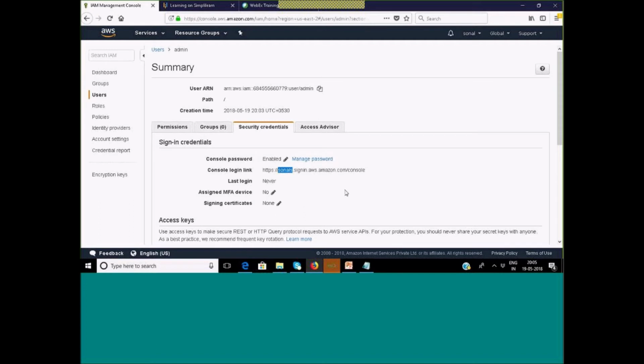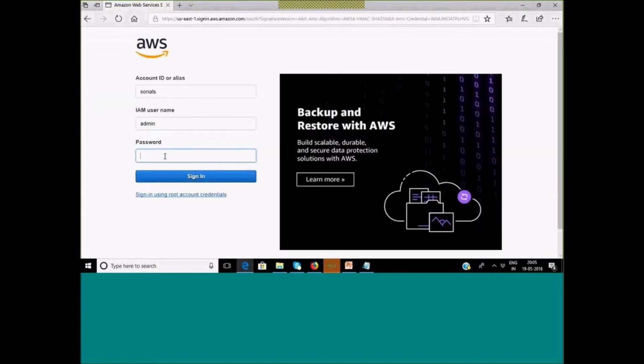So root account can manage the IAM users, can attach the policy, can detach the policy, can assign the role, can delete a user. So ultimately it comes under the same account. Okay, the root account. So that's the reason the account ID is highlighted. If you remember, I just customized the ID, the numbers. So I will go back, I will log on with this.